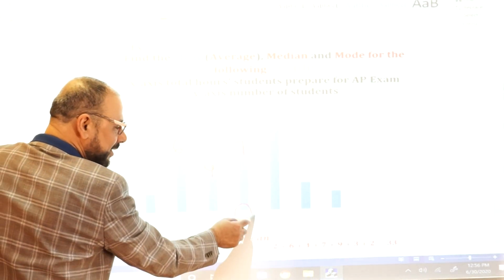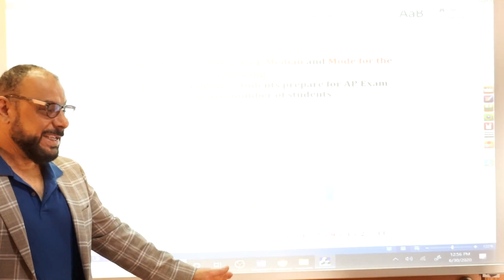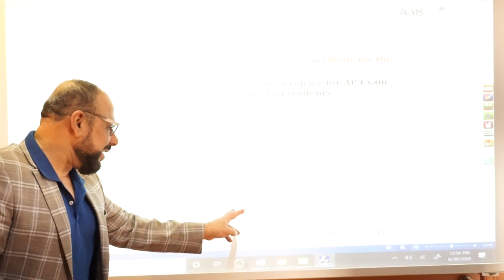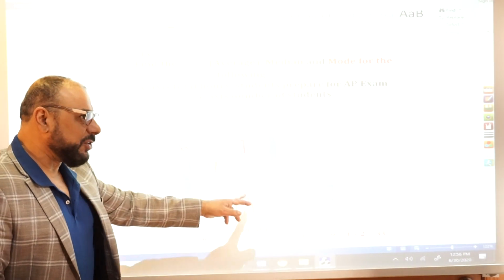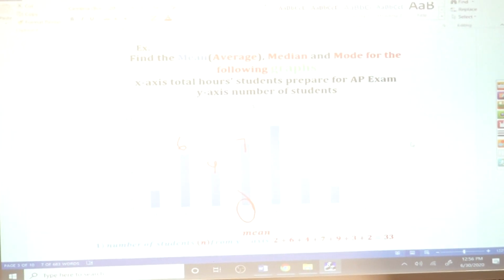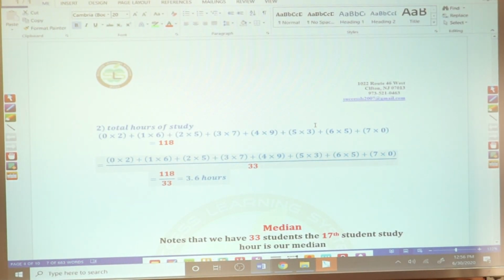Then my answer is 3. You see? That's easy. 6 plus 4 is 10, so the 17th student is located in this column, right? How many hours did he study? 3 hours, right? There are 7 students who study 3 hours, and the median is there, okay?